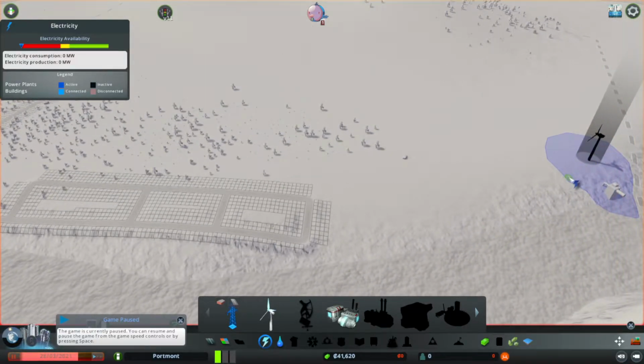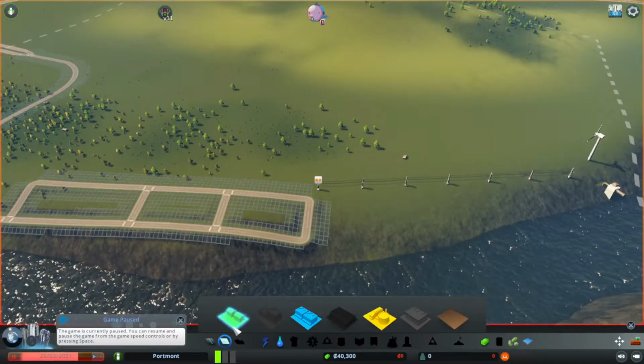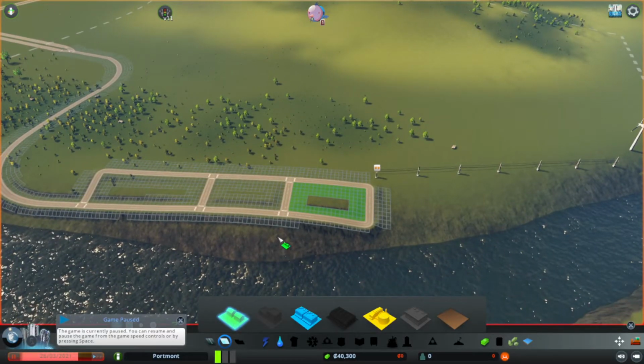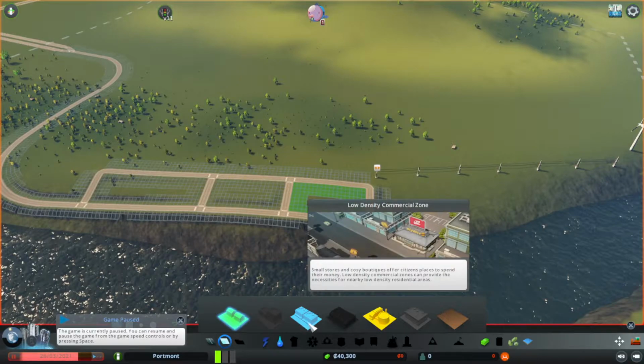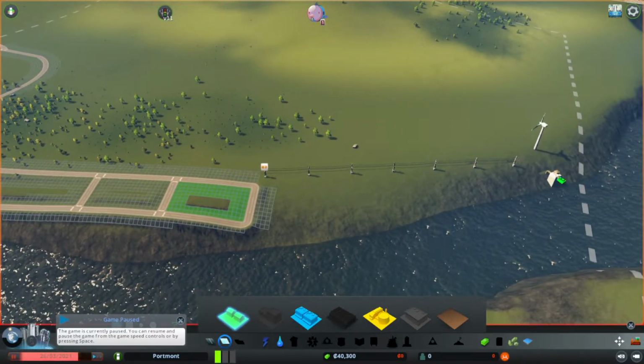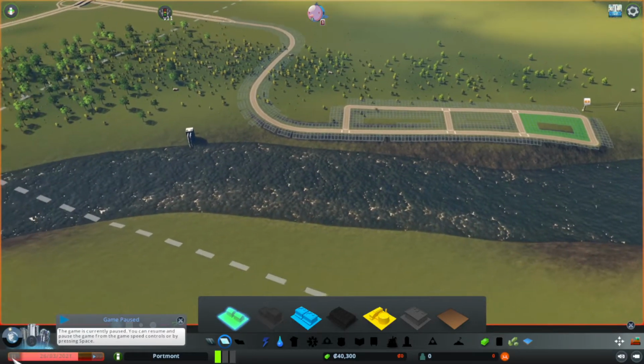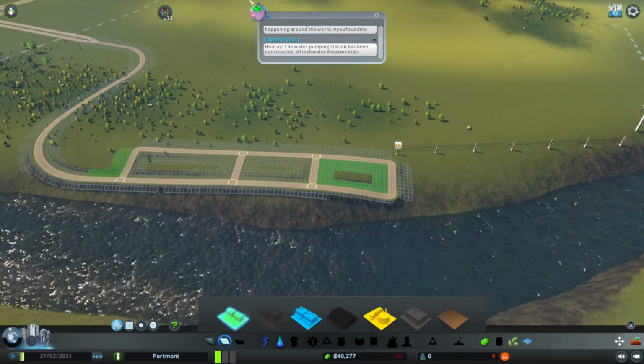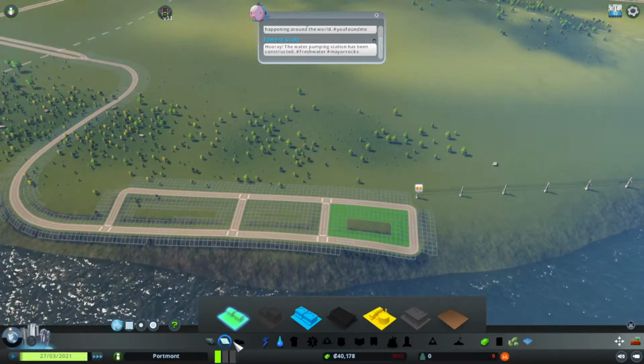So what I need to do is drag this, I'm going to put it just here, so it's out of the way. And I'm going to start zoning some houses, because when you have houses going up, it will be helpful in the sense that it starts making a grid over here, which will allow us to expand. I forgot to play it, my apologies. Just going to speed that up a little bit, get some houses moving in quickly.